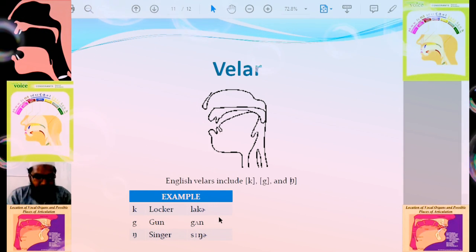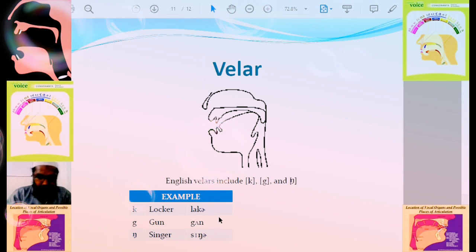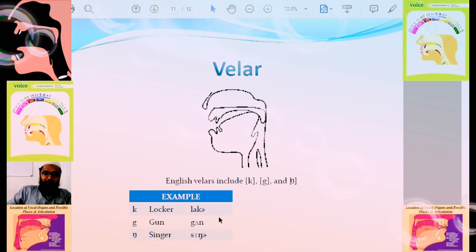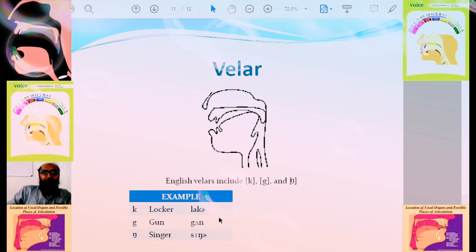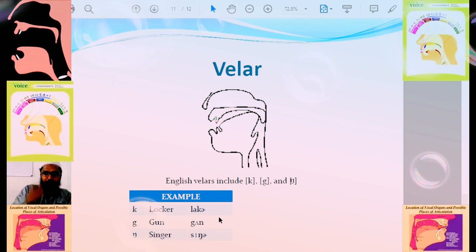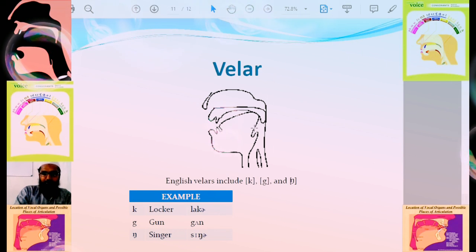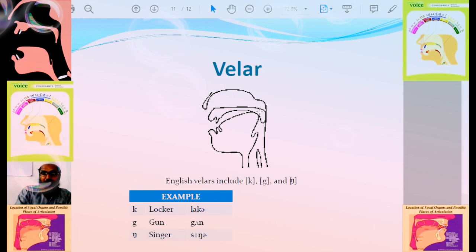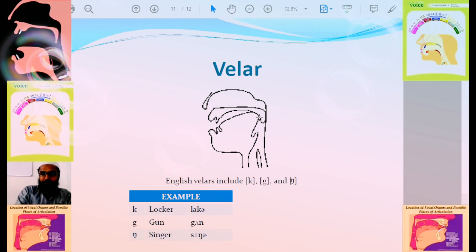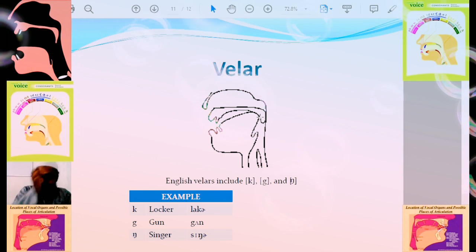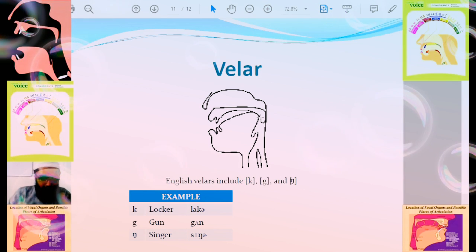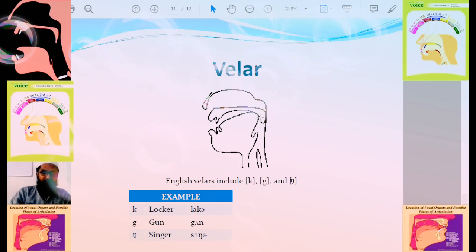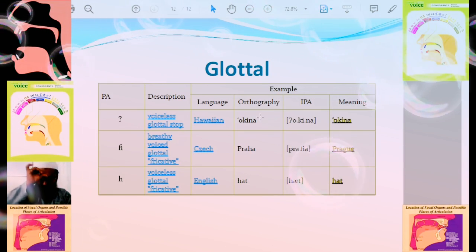Then we are having velar. These consonants are formed by raising the back part of the tongue towards the soft palate. By seeing this symbol itself you can understand. The back part of the tongue touches the soft palate. The sounds are ka, ga, nga, the ing sound. Then we are having glottal.